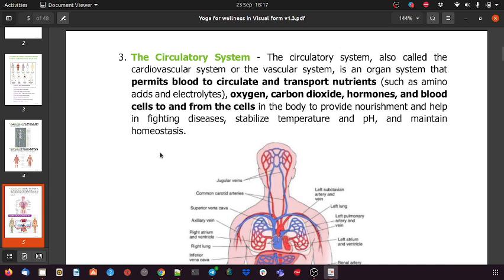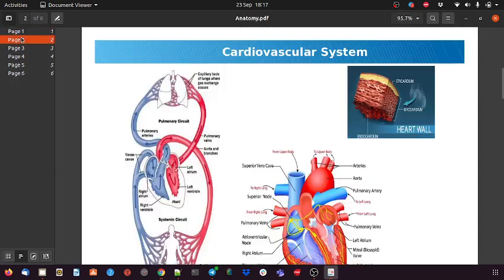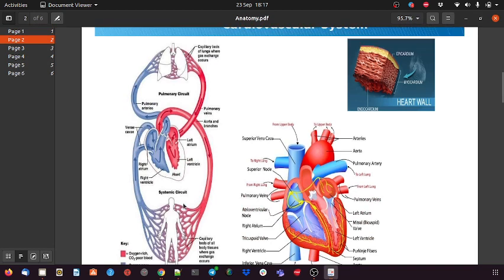I will just switch to the second position. So this is a heart in the circulatory system, which pumps the blood. If you see, the blood is pumped downward, which is called the systemic circuit, and one is upward. This is the pulmonary circuit.